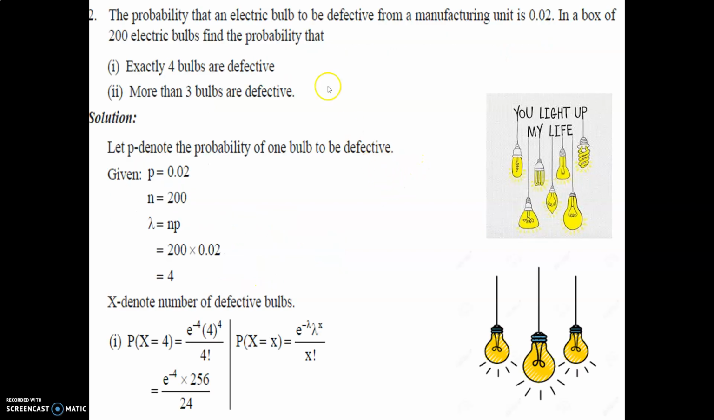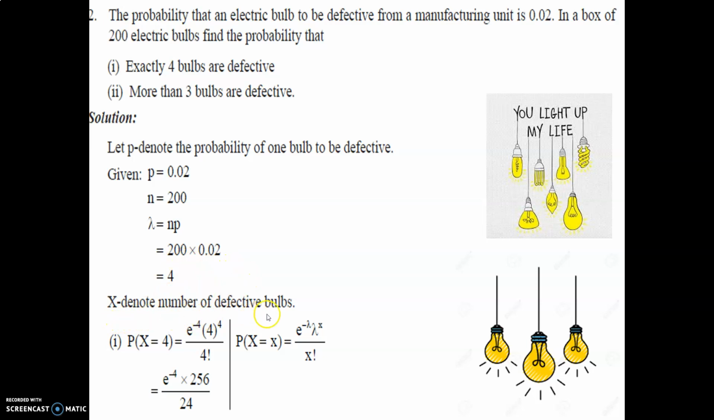is 0.047. The probability of an electric bulb being defective from the manufacturing unit is 0.02. In a box of 200 electric bulbs, find the probability that exactly 4 bulbs are defective, and more than 3 bulbs are defective. P denotes the probability of one bulb being defective. P is 0.02, already given. N is equal to 200. Lambda is equal to N into P, 200 into 0.02 is 4.